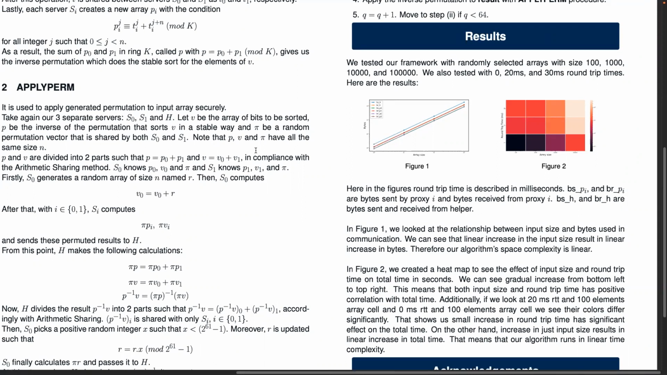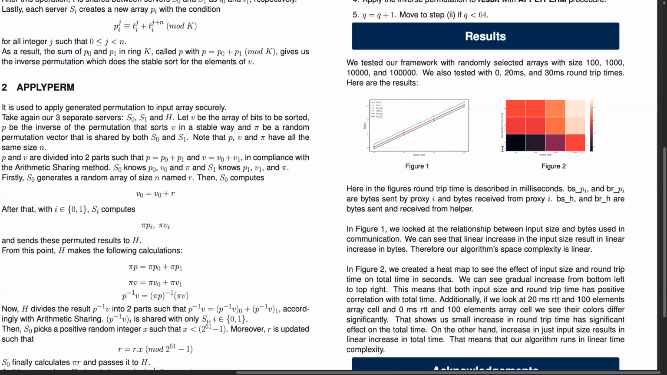Here in figure one, we are seeing 6 lines. These lines are bytes sent and received from proxy 1, proxy 2, and helper proxy. And these bytes are close to each other. So this is our first figure. In the second figure,